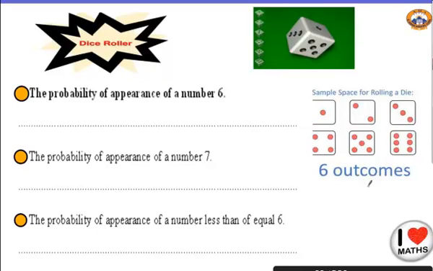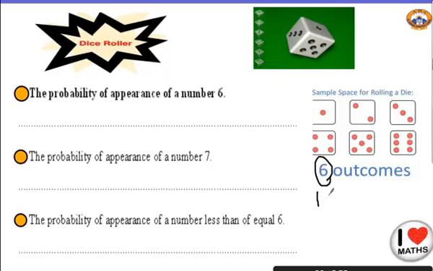So how many outcomes do I have? 6. That means that always, when I have a die or dice, my total will be 6 without thinking. So always when I find the word die or dice, that means that my outcomes or my total is 6.